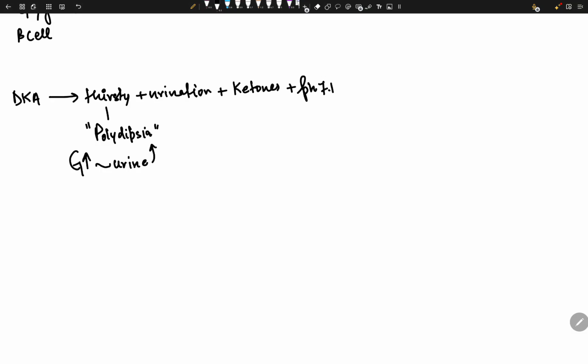What about ketones? Well, this is the main part of the question. Why is the liver making ketones when we have hyperglycemia? Why is the liver making these ketones?